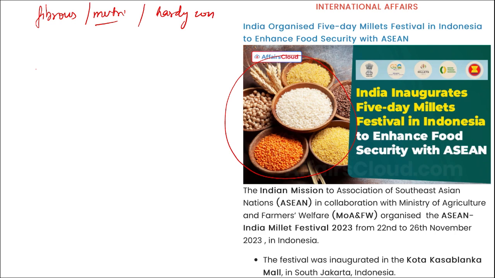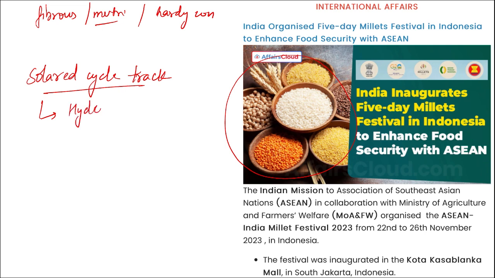Apart from this, if I ask you, tell me, the recently announced solar cycle track will be set up or developed by which city or which state? It will be developed by Hyderabad. Hyderabad, Telangana will be setting up this solar cycle track.